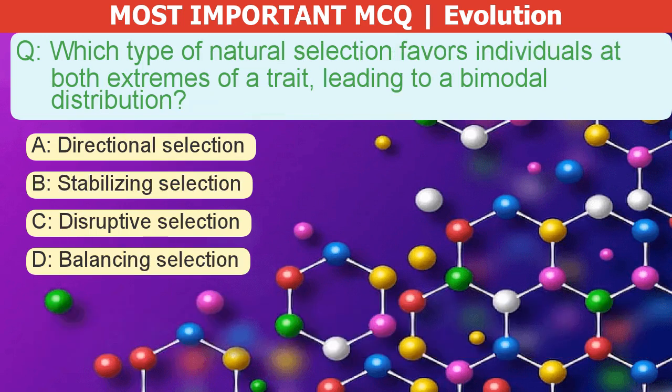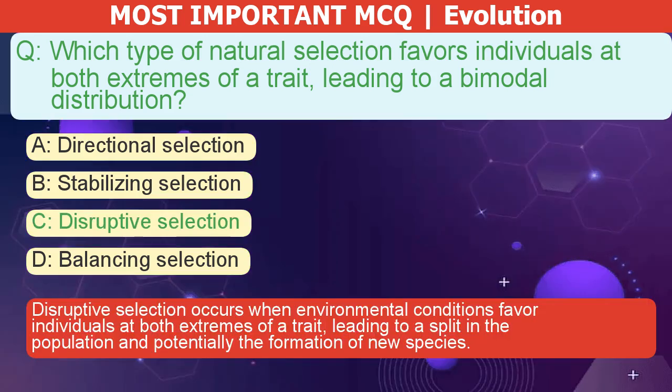Which type of natural selection favors individuals at both extremes of a trait, leading to a bimodal distribution? A. Directional selection. B. Stabilizing selection. C. Disruptive selection. D. Balancing selection. The correct answer is C. Disruptive selection occurs when environmental conditions favor individuals at both extremes of a trait, leading to a split in the population and potentially the formation of new species.